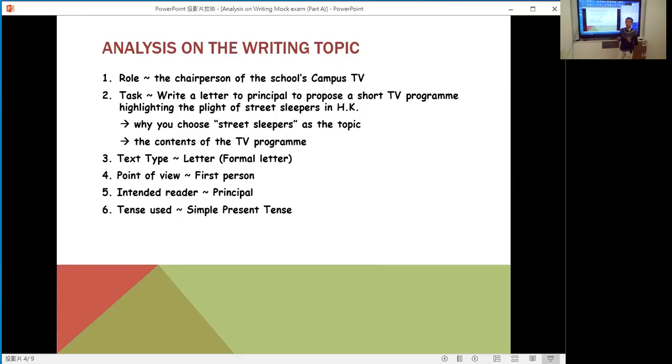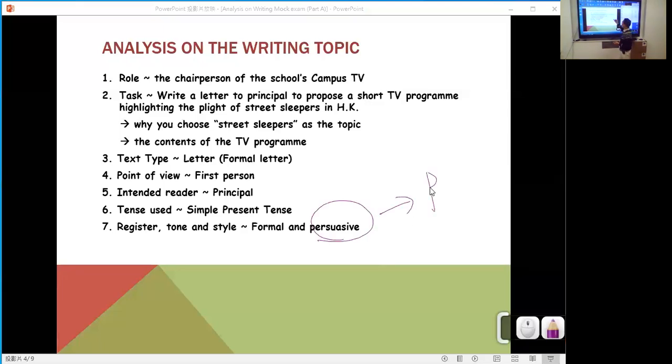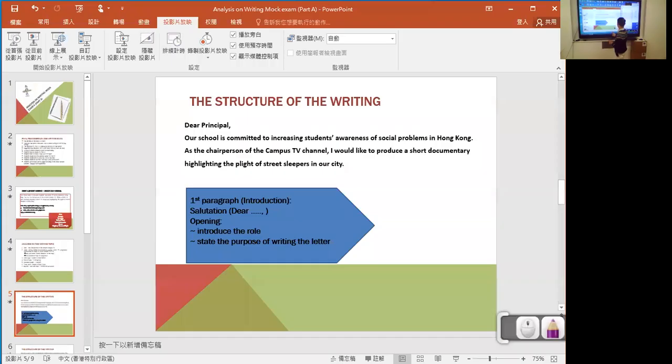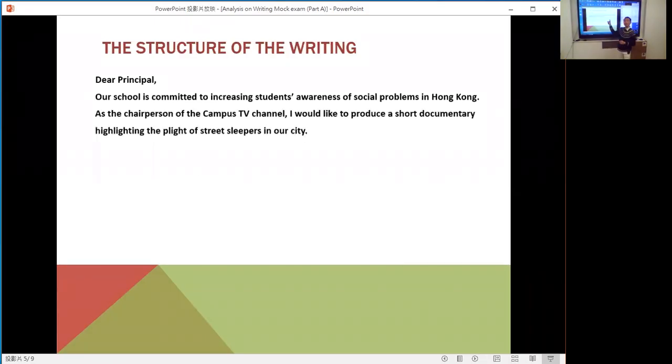Okay, the answers or suggested things that you need to focus on: your role is the chairperson of school campus TV. And the second thing, the task: you need to write a letter to the principal to highlight the plight of the street sleepers. Remember two things. The first thing is why you choose street sleepers, as there are so many social problems in Hong Kong. And the second thing you need to mention in the letter is the content of the TV program.